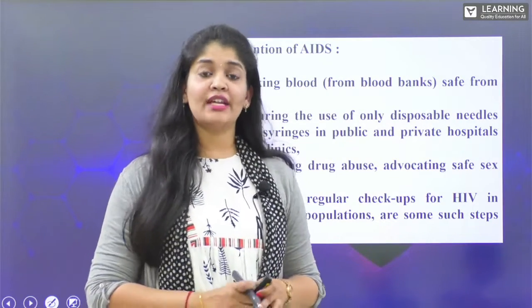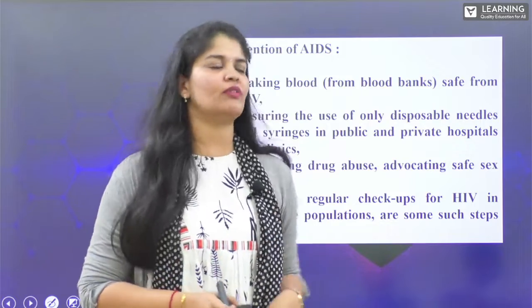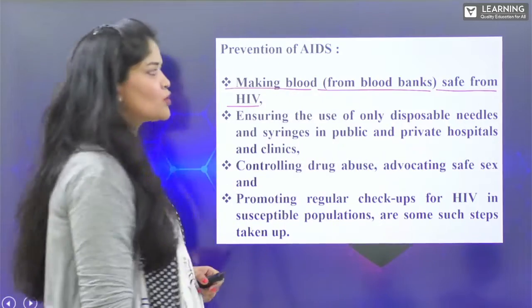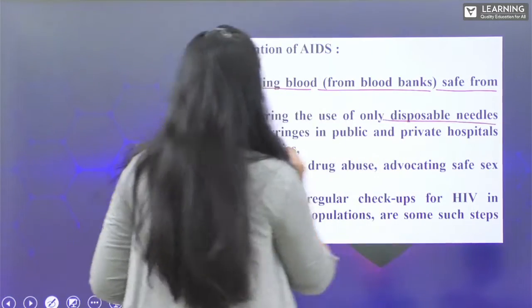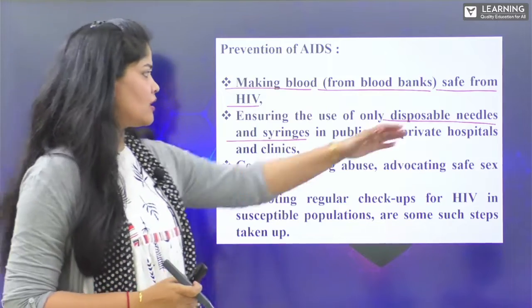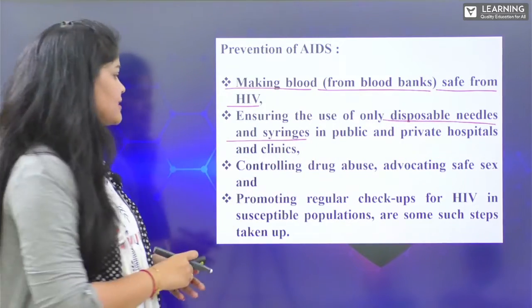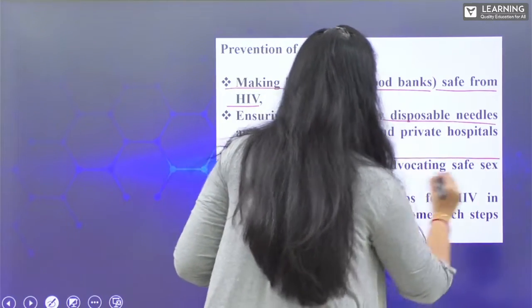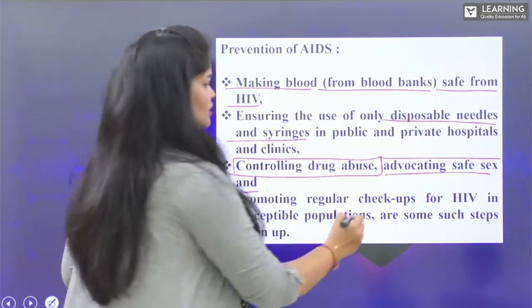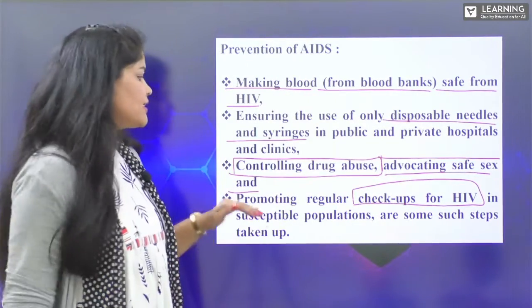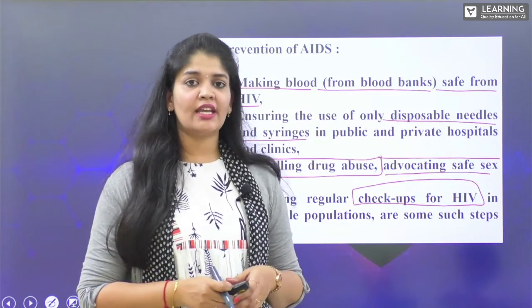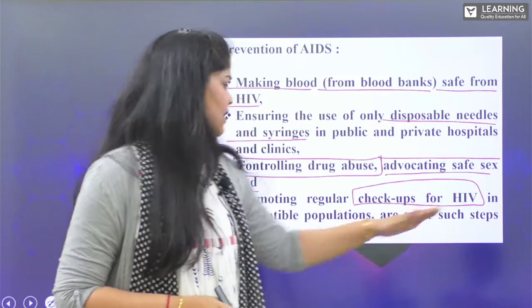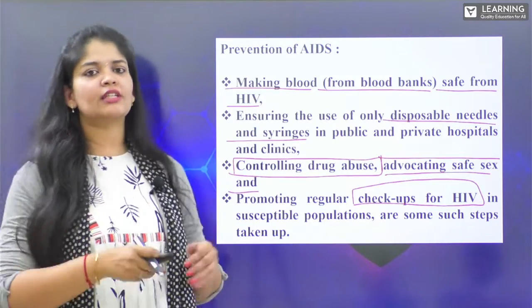Making blood banks where the blood is completely purified, devoid of HIV, making blood from the blood banks safe, ensuring the use of only disposable needles and syringes in public as well as private hospitals and clinics, controlling drug abuse, advocating safe intercourse, promoting regular HIV checkups in very susceptible populations where there are much higher chances of infection. These can all be taken as preventive measures, and these are some steps to avoid the infections or to reduce the rate of infections.